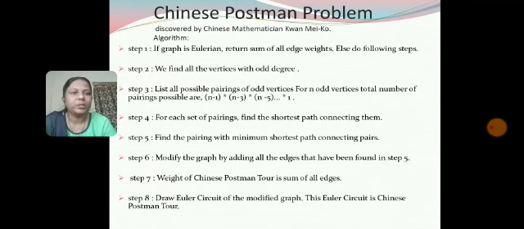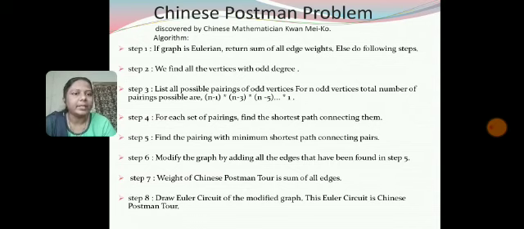We'll see the Chinese postman problem, which is based on the Eulerian graph and which was discovered by Chinese mathematician Kwan Mei-Ko. Step 1 of the algorithm: if the graph is Eulerian, return the sum of all edge weights, else do the following steps. Step 2: we find all the vertices with odd degree. Step 3: list all possible pairings of odd vertices.